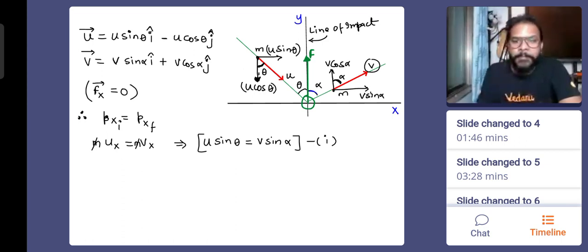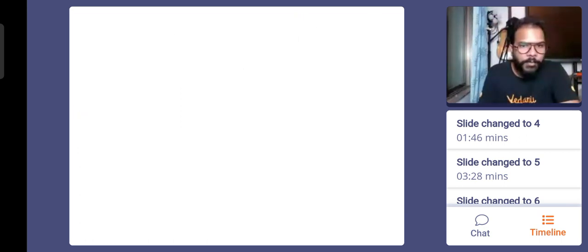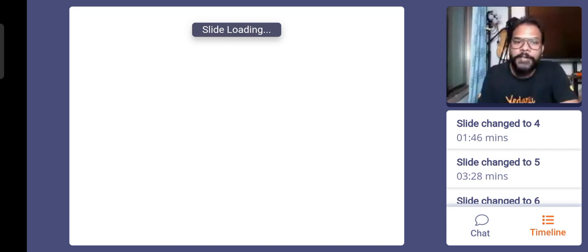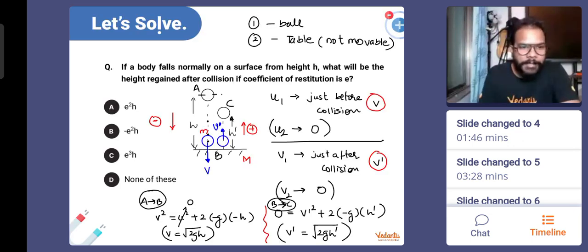Okay Manan, I'll explain it after some time if you have any doubts. But along the x direction we have done it. Along the y direction, if you guys remember, a few moments back we solved this question: velocity of approach, velocity of separation. So here also, if we try to define the velocity of approach and velocity of separation, everyone, pay attention.